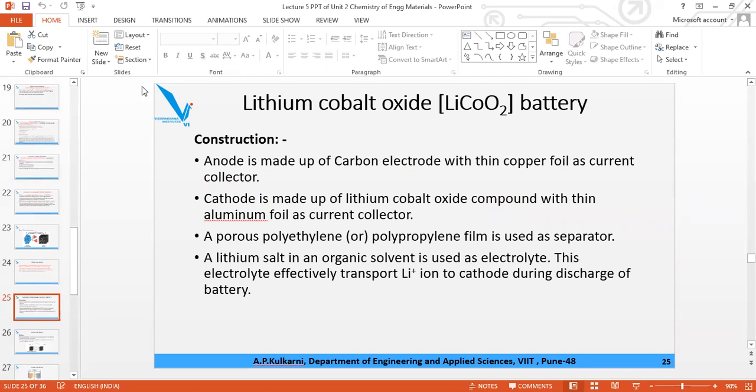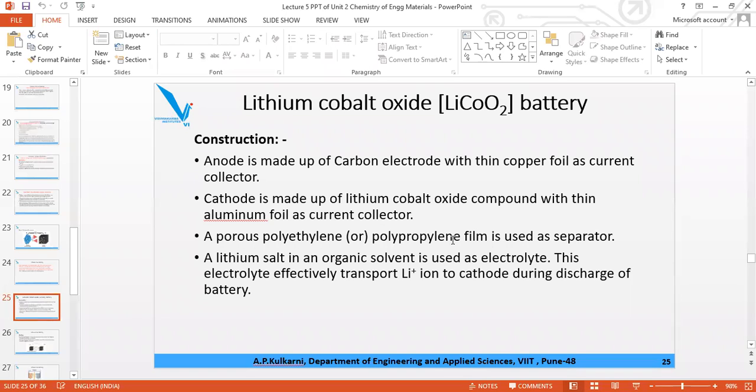Lithium with carbon, porous carbon, is used as anode, and to increase the conductivity we have used copper foil. Always remember, for anode copper foil is used as current collector, and for cathode aluminum foil is used as current collector. Anode copper foil and cathode aluminum foil.